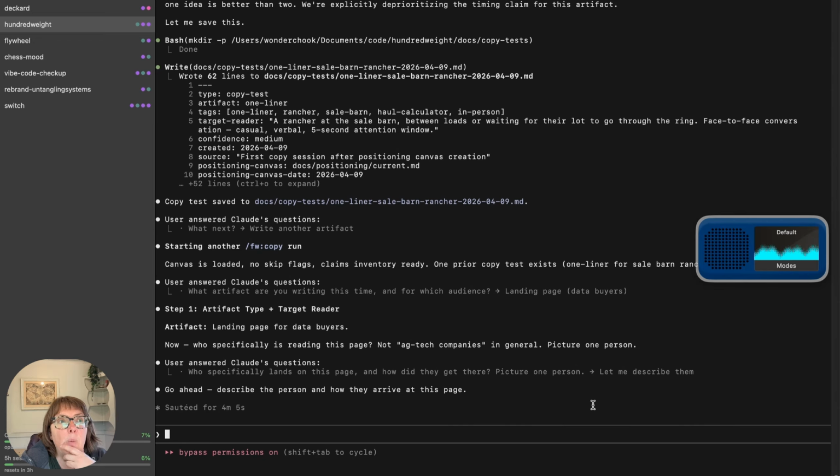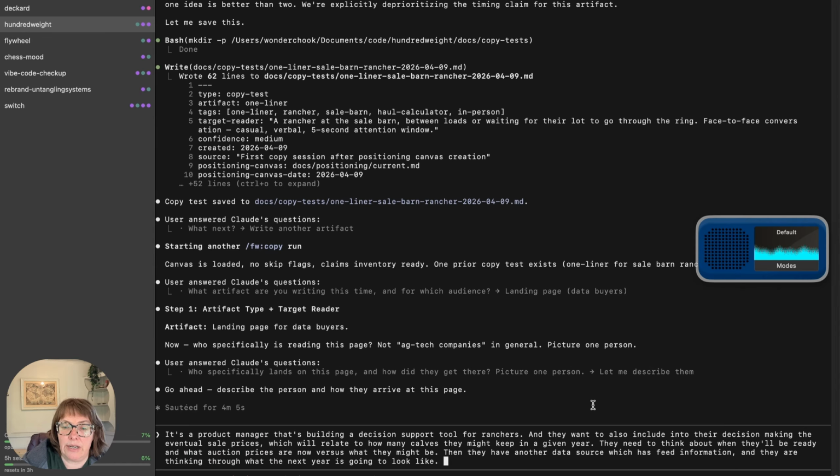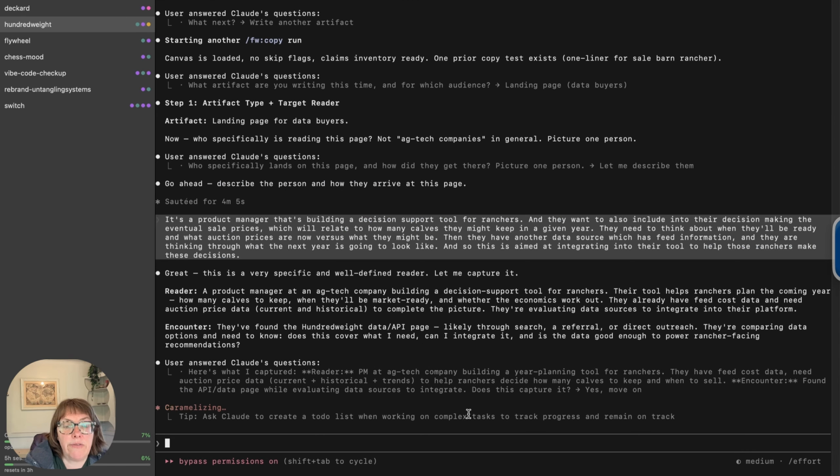They need to think about when they'll be ready and what auction prices are now versus what they might be then. They have another data source which has feed information, and they are thinking through what the next year is going to look like. And so this is aimed at integrating into their tool to help those ranchers make these decisions.